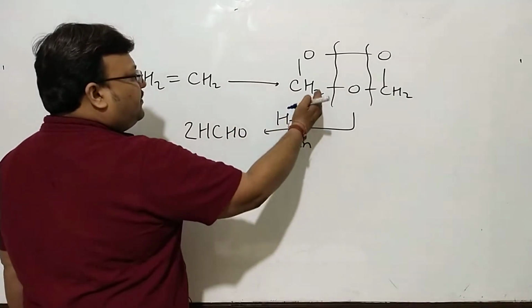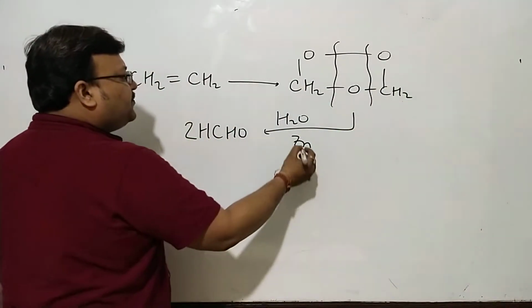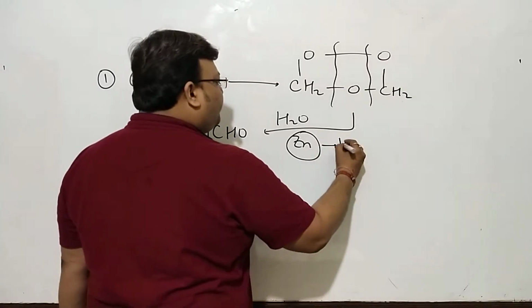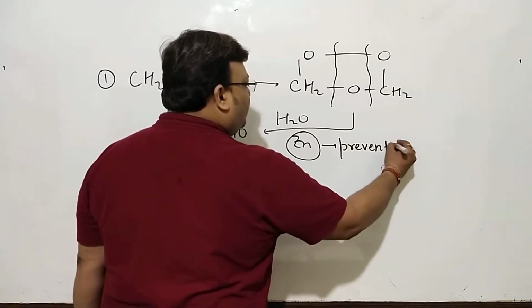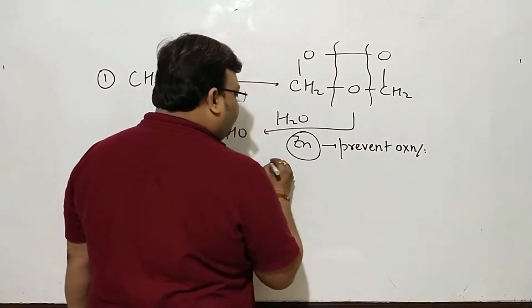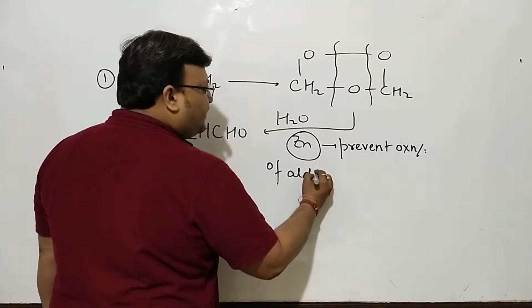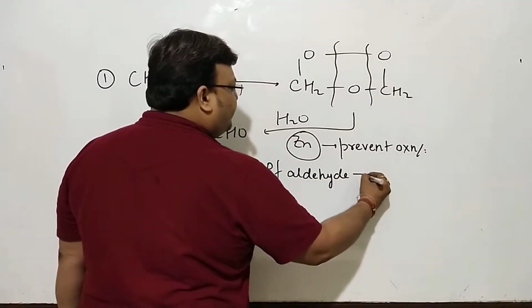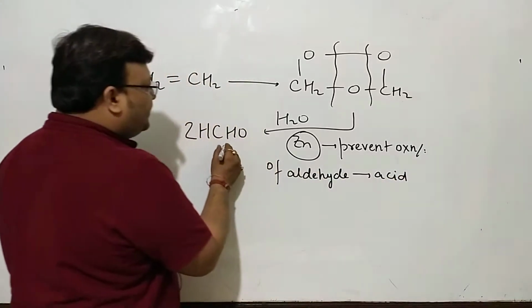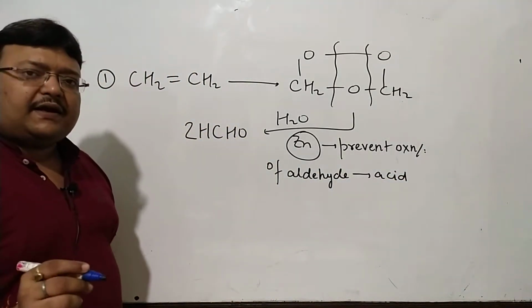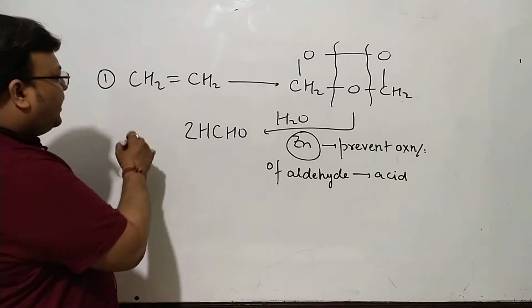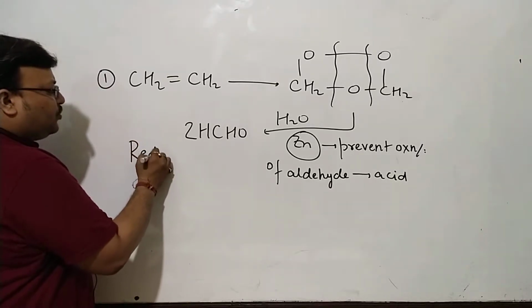Remember, the left fragment is HCHO and the right fragment is HCHO. Zinc prevents the oxidation of aldehyde to acid, so you get an aldehyde and not an acid. Naturally, this is called reductive ozonolysis.